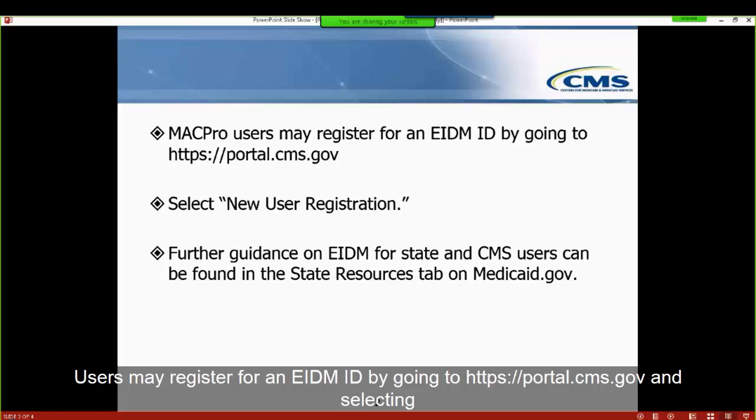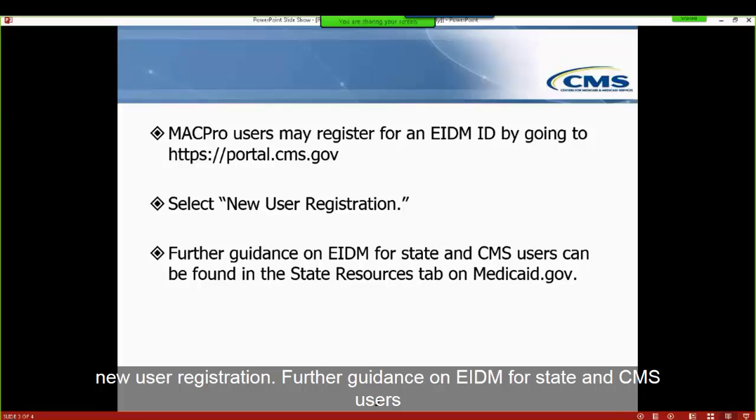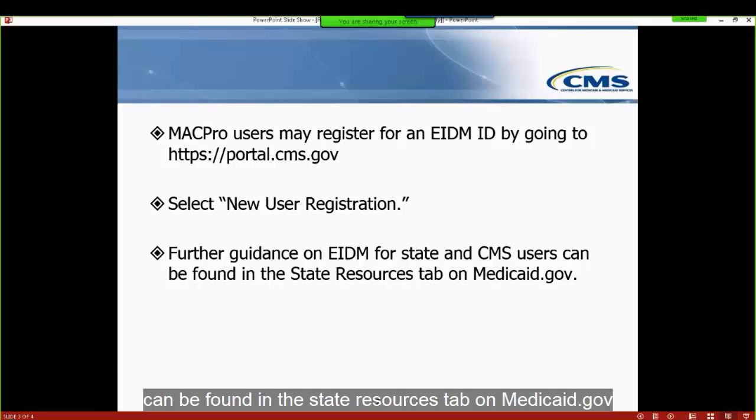Users may register for an EIDM ID by going to https://portal.cms.gov and selecting New User Registration. Further guidance on EIDM for state and CMS users can be found in the State Resources tab on Medicaid.gov.